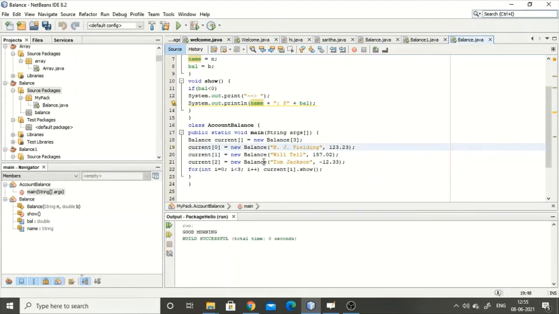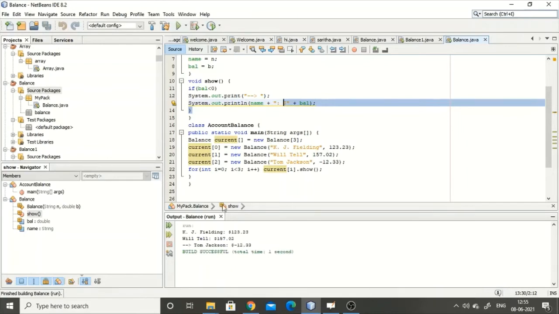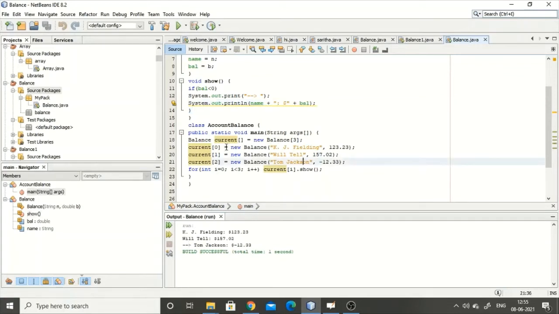When I do this, I've set up a for loop for that, current i dot show. So for 0 dot show, it would go to this if balance is less than 0. Your balance was 123, it was not, so it would print this. Even for this it would print this, and for the last one it would print these two statements. So I'll run this particular program. You can see here KJ Fielding will be printed directly, Tell will be printed, but for this I have given one arrow because the amount is less than 0.